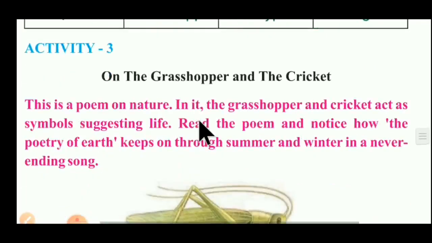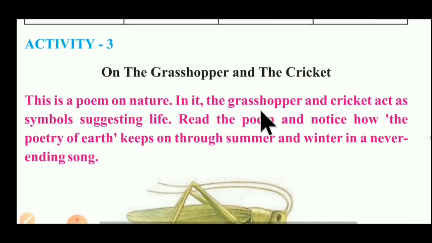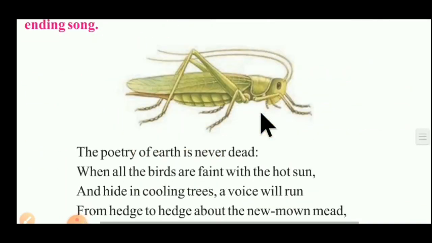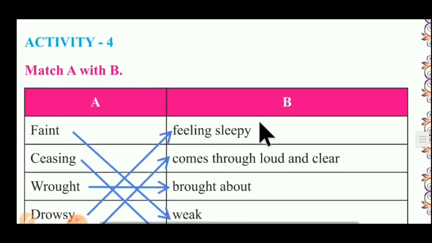And activity number 3rd, we studied a poem on the grasshopper and the cricket. We studied about both insects. Now activity number 4th is based on activity number 3rd. So let's start activity number 4th.